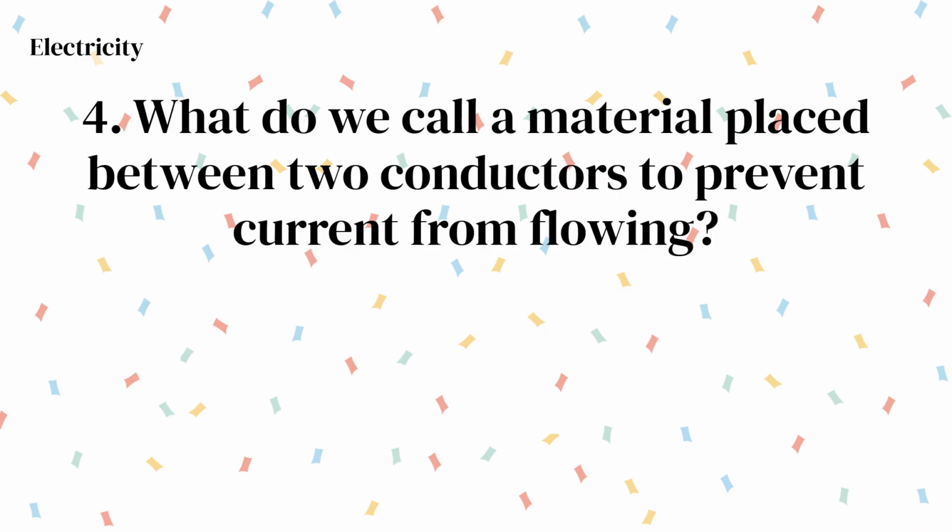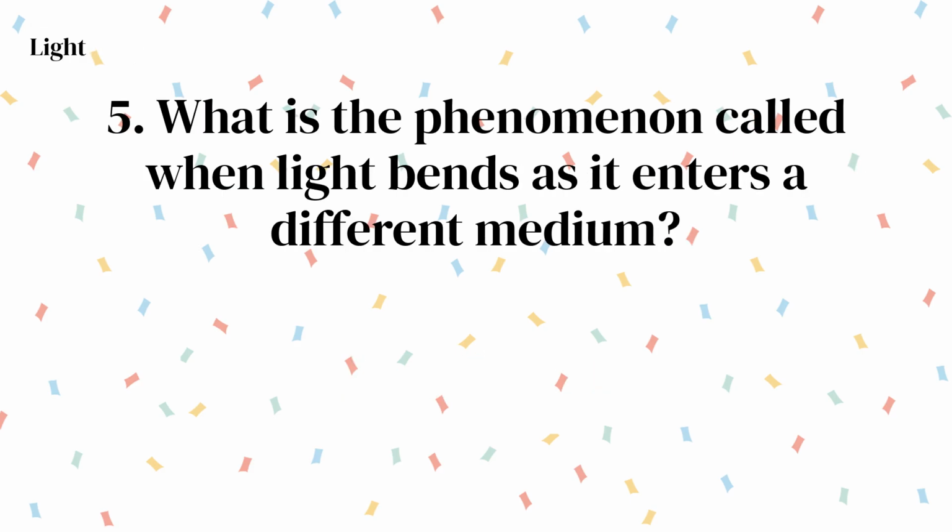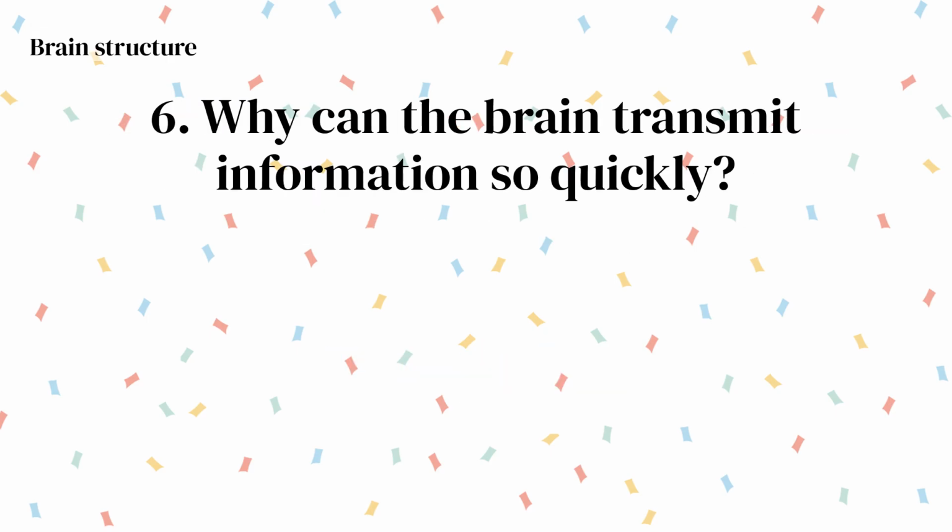What is the film called that allows light of only certain directions of vibration to pass? Polarizing film. What do we call a material placed between two conductors to prevent current from flowing? Insulator. What is the phenomenon called when light bends as it enters a different medium? Refraction.